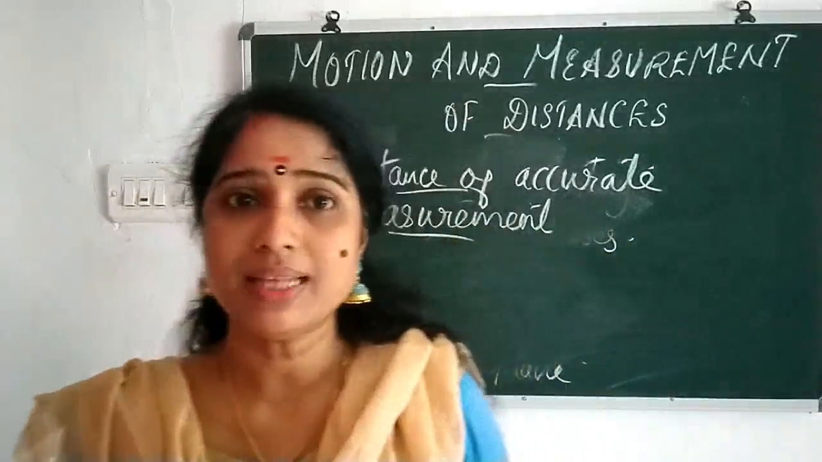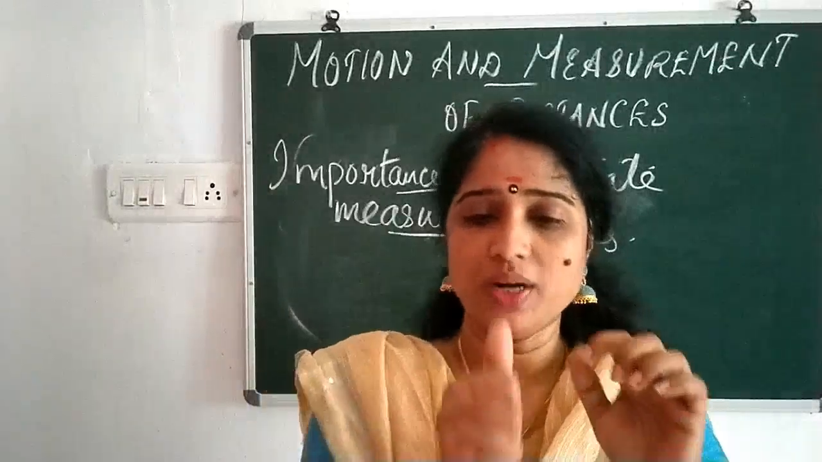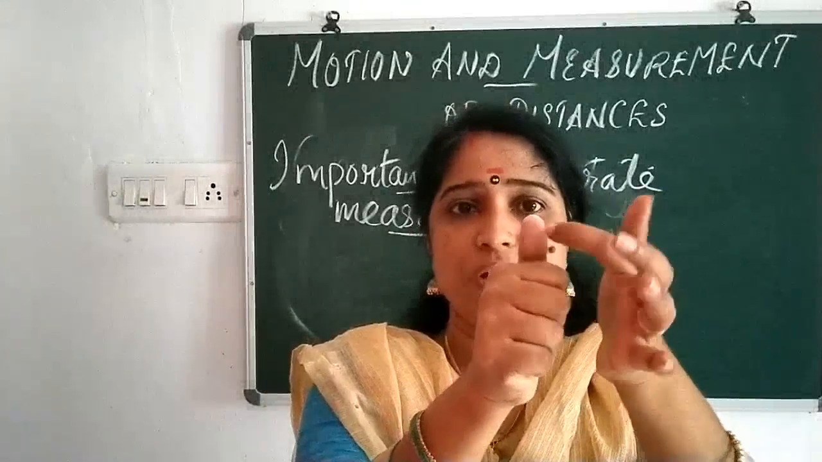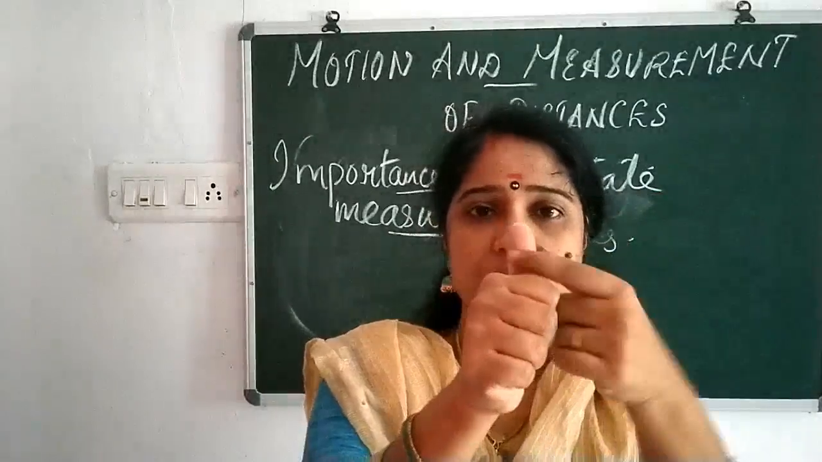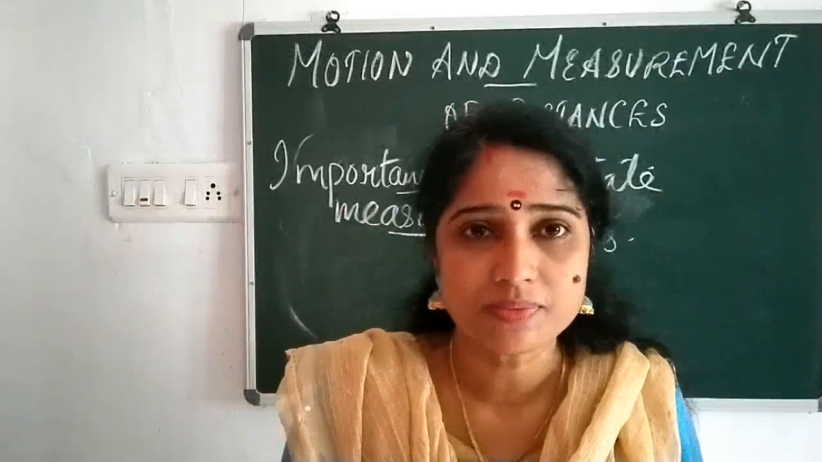Even now we are using the inch. Actually 1 inch is the thumb. The width of the thumb is 1 inch. Width means what? This is the width. The width of the thumb is 1 inch.